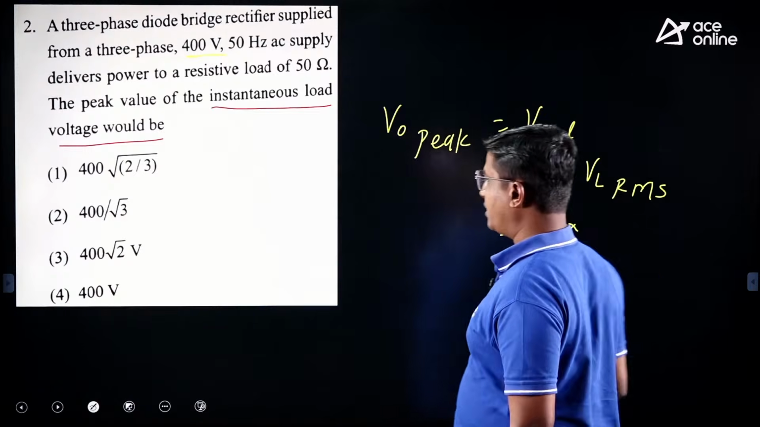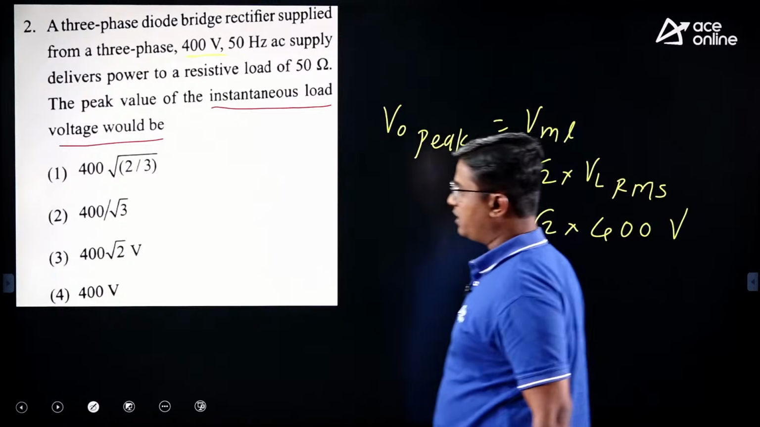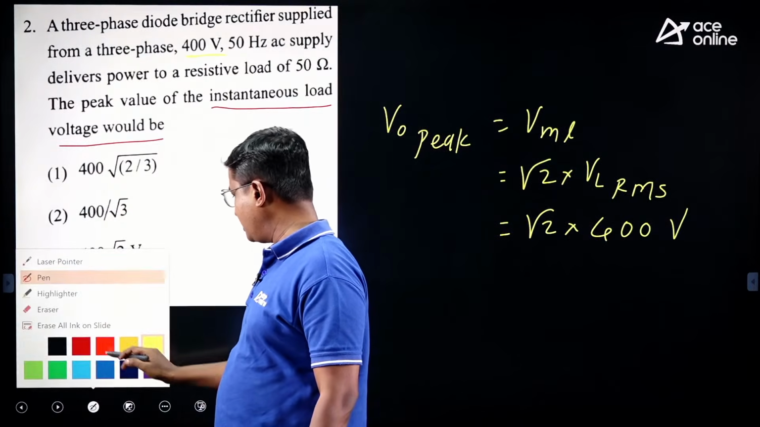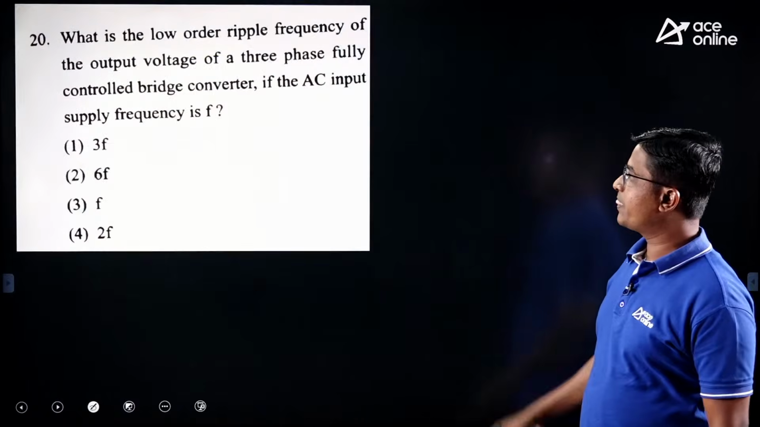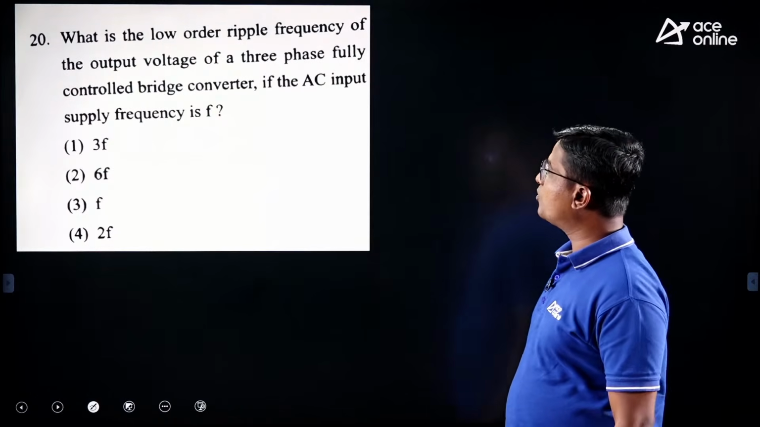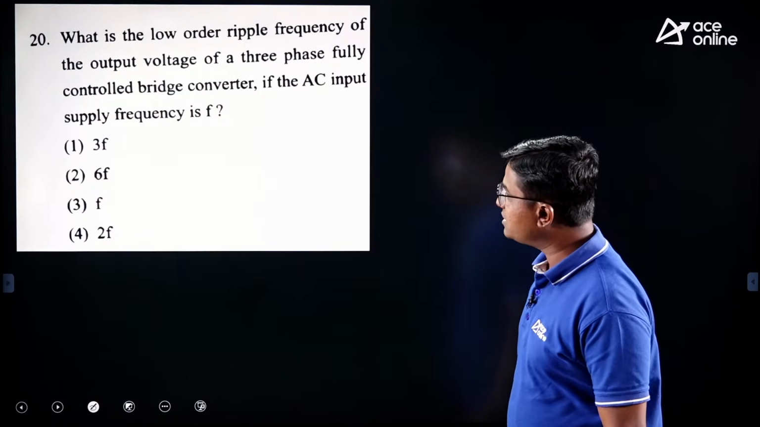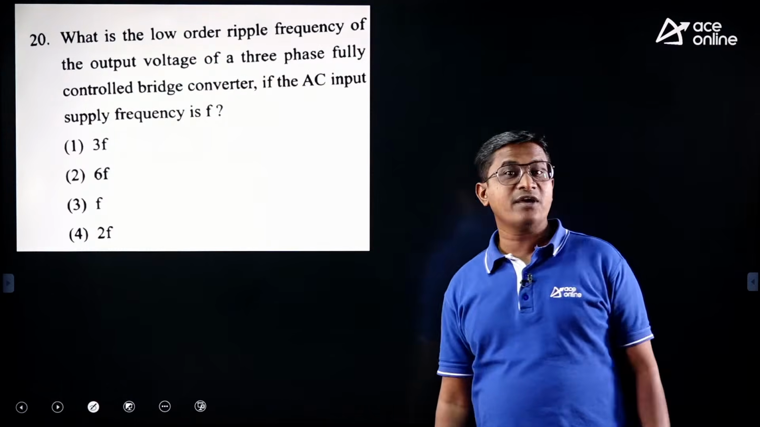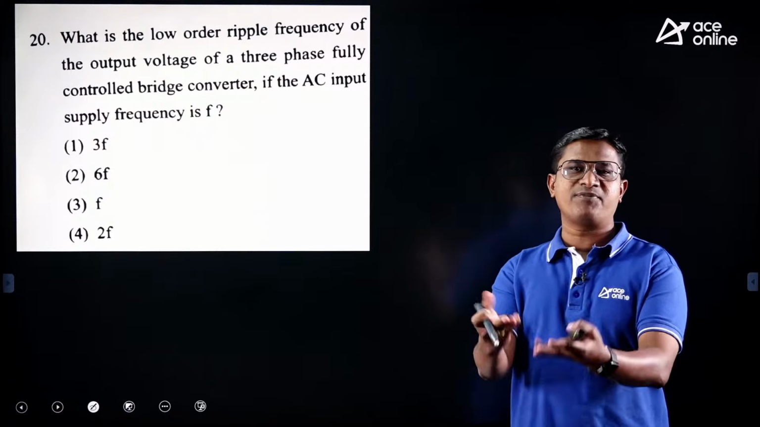VL RMS is 400 into root 2 volt. So if you check, the correct option is option 3. Next, what is the low order ripple frequency of the output voltage of a 3-phase fully controlled bridge converter if the AC supply frequency is F Hertz? If supply frequency is F Hertz, then what is the output ripple frequency?